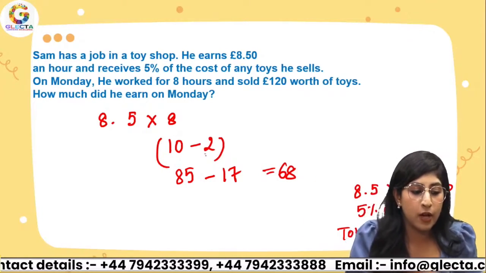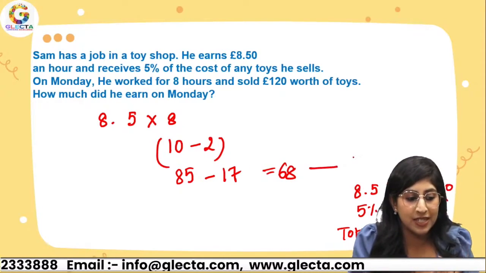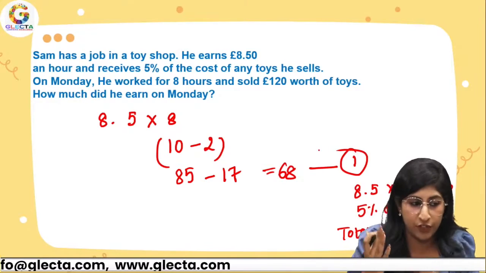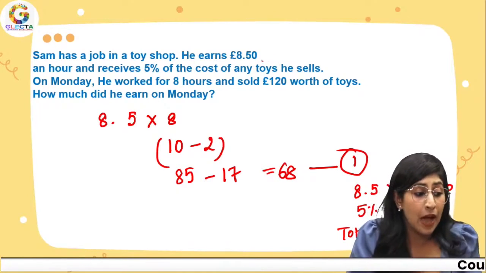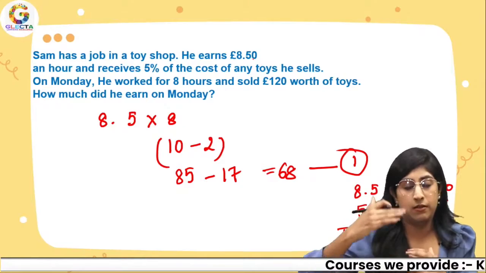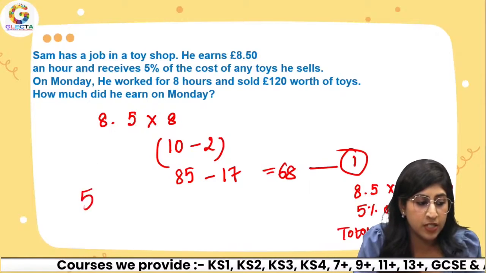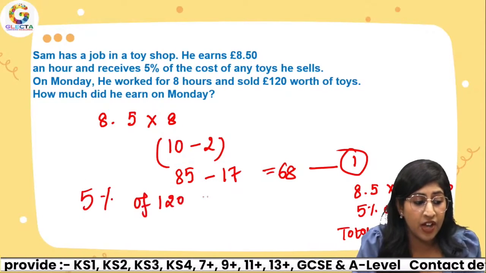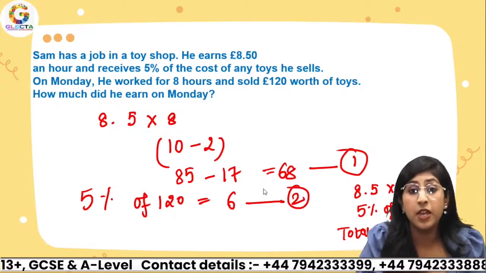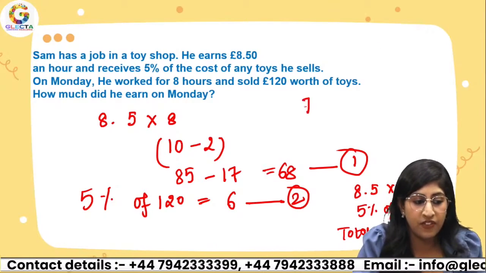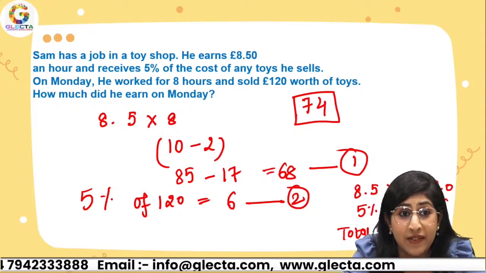Now over here, let's come back on this question. Now I hope you understood how we are doing this. First, I got 68 pounds as one of the answers. That's what she's earning by working per hour. Now my question says that Sam gets an additional 120 pounds. So you just have to see 5% of 120. As I said, 5 times 120, 600. Answer is 6. This is the second earning that he's getting. So 68 plus 6. 74. That's my answer. So now you guys tell me, how many of you were getting 74 as the answer?